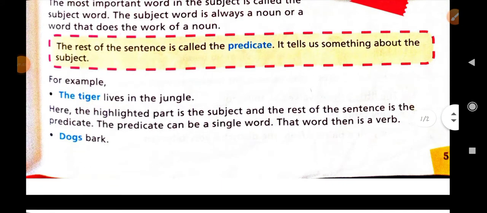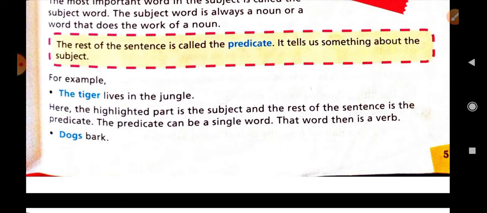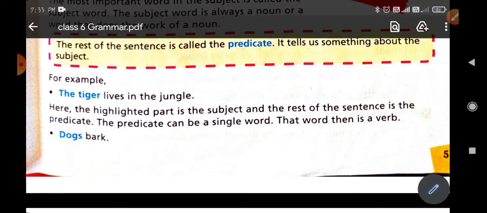You can see here an example: "The tiger lives in the jungle". In this sentence you have to see a highlighted word colored blue, and this blue word will be the subject word, and the rest of the words, like "lives in the jungle", will be the predicate. In many sentences we only see the subject and verb, a single subject and single predicate.